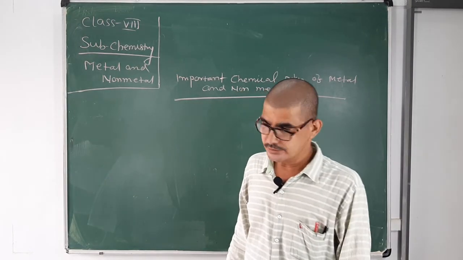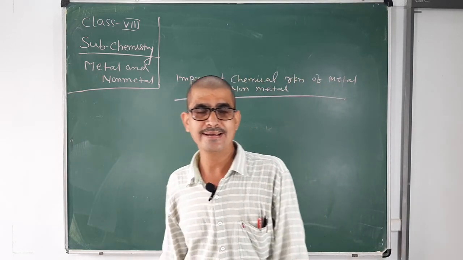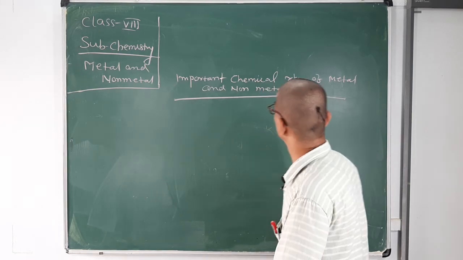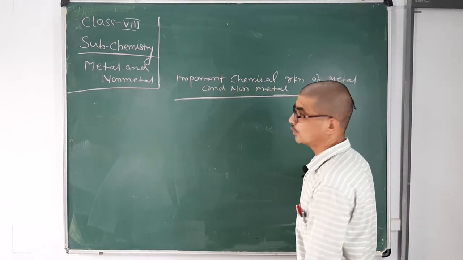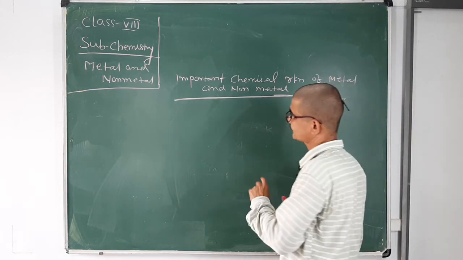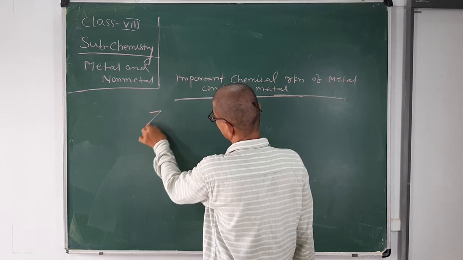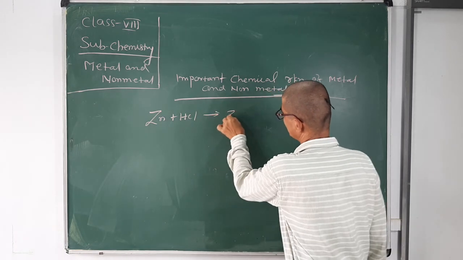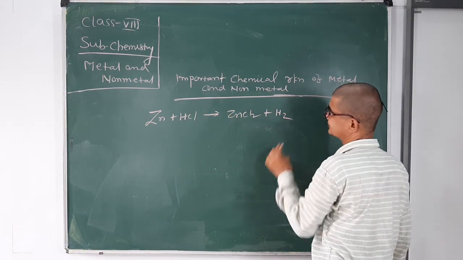Good morning, students. Today I am going to discuss the important chemical reactions of metals and non-metals, with acids as well as bases. Metal reacts with HCl to form zinc chloride and hydrogen.